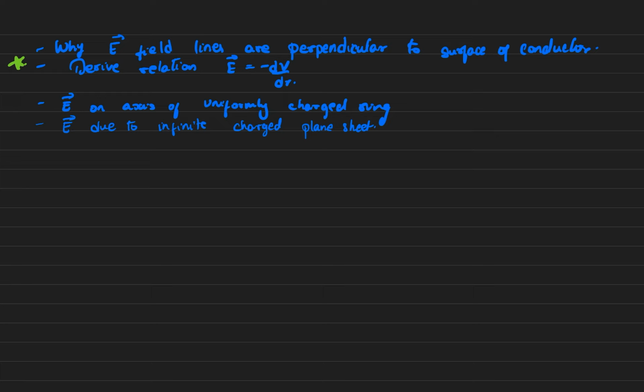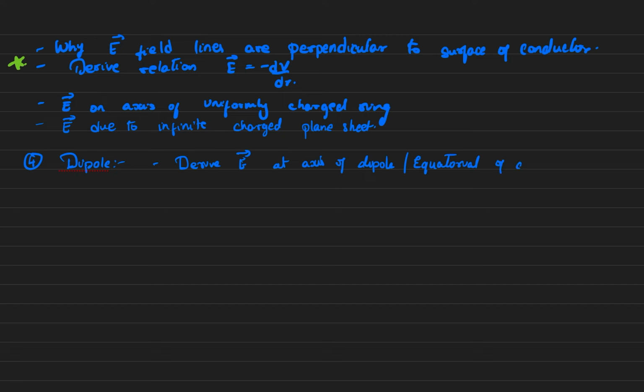Next, let's talk about electric dipole. From dipole, what are the questions that are possible? Derive expression for electric field due to a dipole. Derive electric field at axis of dipole and equatorial of dipole, both you must know.